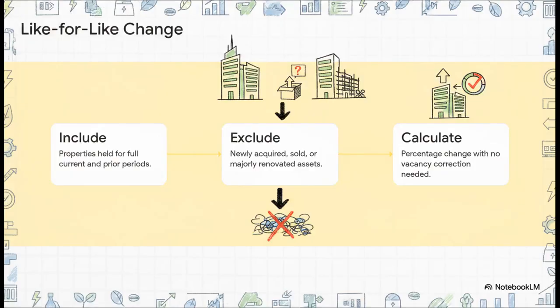Understanding this distinction is absolutely fundamental because it dictates who is responsible for the costs and the efficiency upgrades. Now, to accurately measure performance over time, the framework uses a really strict like-for-like calculation. Because think about it, if you buy a massive new skyscraper, your total portfolio energy use is going to skyrocket, which completely skews your efficiency metrics. Instead, this strips out all the noise. You only include properties held for the full current and prior reporting periods. You completely exclude newly acquired properties, sold assets, and buildings under major renovation. And interestingly, no correction for vacancy rates is needed. It gives investors a pure, unadulterated look at whether the existing building stock is actually getting more energy efficient year over year.